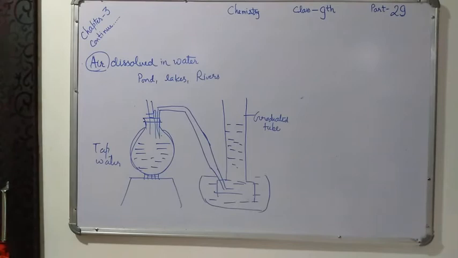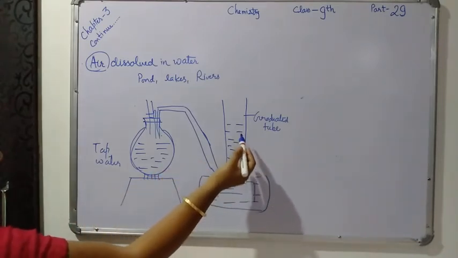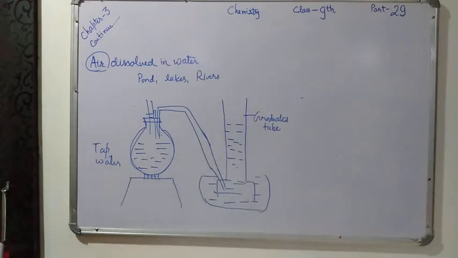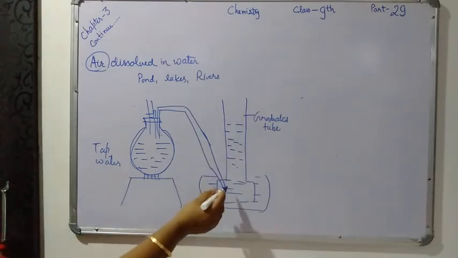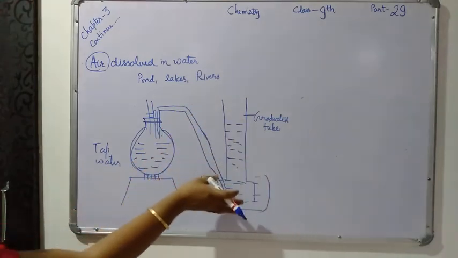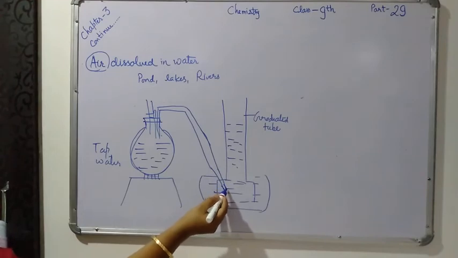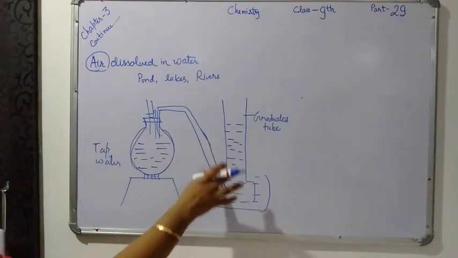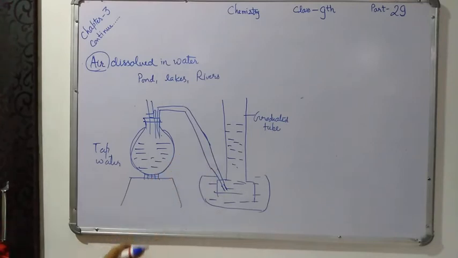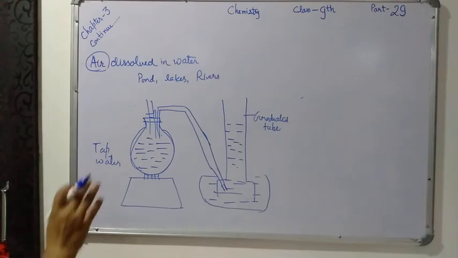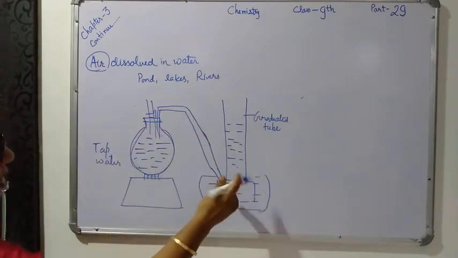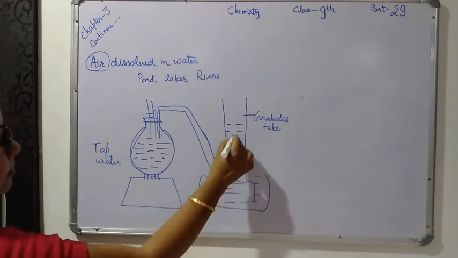A graduated tube, or in the place of this tube you can use the burette also, filled completely with water, is inverted over the end of the delivery tube. Just invert it and keep it over the end of the delivery tube, in a container of water. Afterwards heat the water in the flask. What you will observe is that the gas which is dissolved in the water will come out in the form of bubbles.